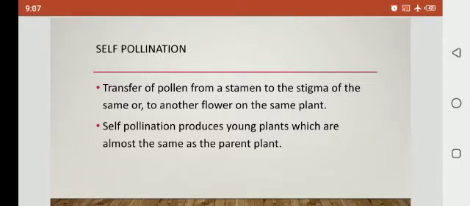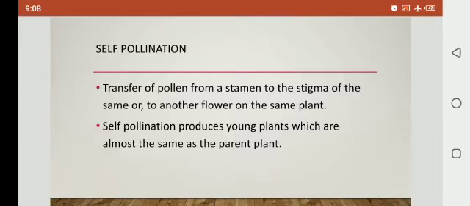Now pollination is divided into two types: self-pollination and cross-pollination. Self-pollination is the transfer of pollen from a stamen to the stigma of the same flower or to another flower on the same plant. Clear? When pollen grains are transferred from one flower to another flower within the same plant, this is called self-pollination.